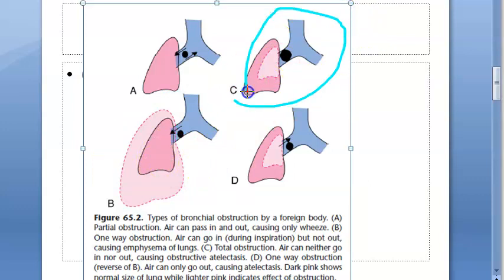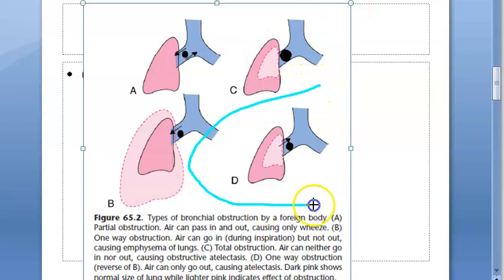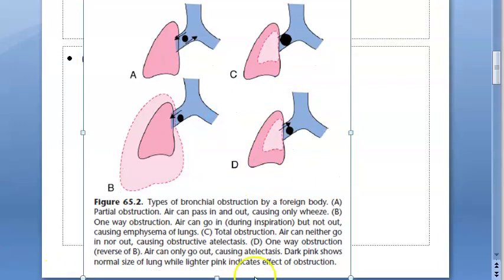Air can neither go in nor out, causing obstructive atelectasis. Then in D, you have one-way obstruction where the air can only go out. Again, here it is causing atelectasis. The dark pink shows the normal size of the lung, while light pink indicates the effect of obstruction.